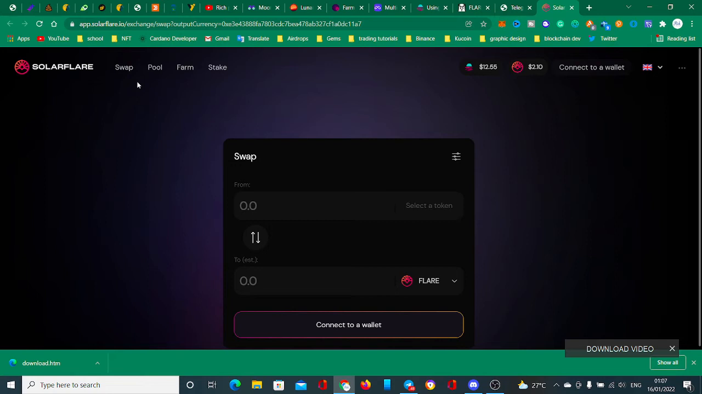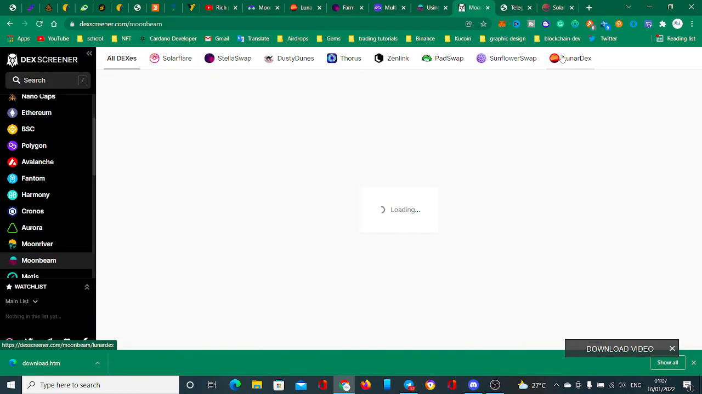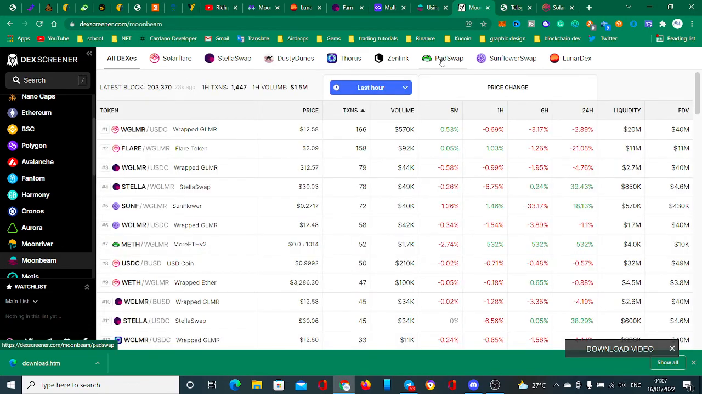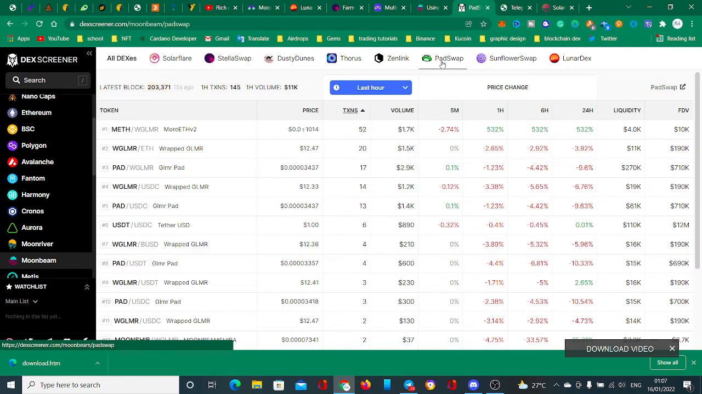I have some farming on this platform, some farming on Solar Flare, and some farming on Pad Swap. These are projects that can give you 50x, because there's a lot of prospects on this network. And there's a lot of shit coins too. Most people don't trade shit coins on the Moonbeam network.